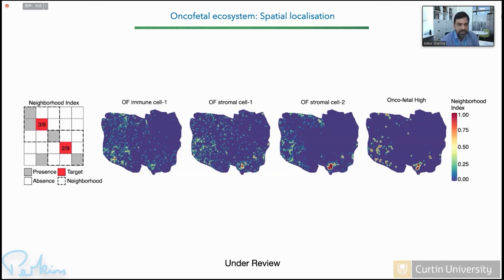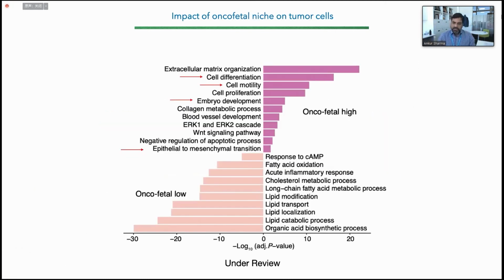Now, in this oncofetal neighborhood, we could also identify different oncofetal cells, oncofetal immune cells, stromal cells 1 and 2, and we could call it oncofetal high versus low area. Since we knew which patient relapsed and which did not, we could look into the tumor cells in the relapsed versus non-relapsed patient, and what the differences are.